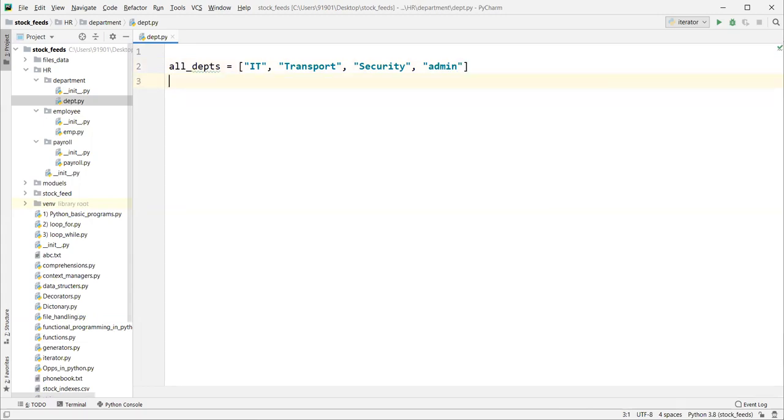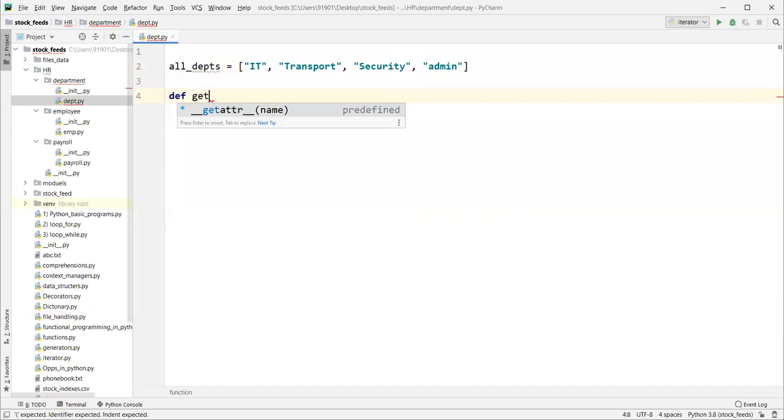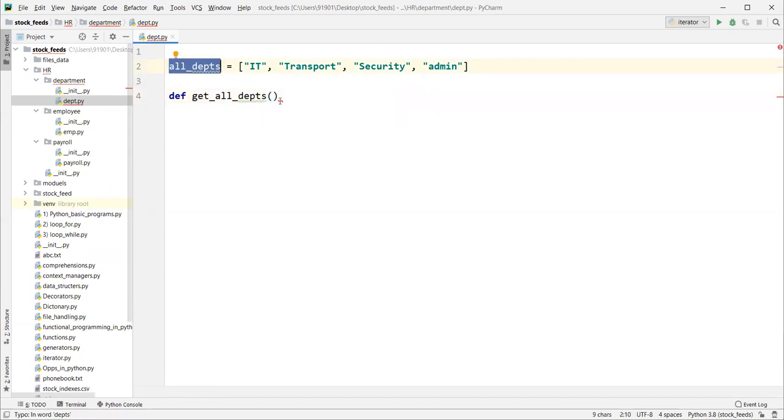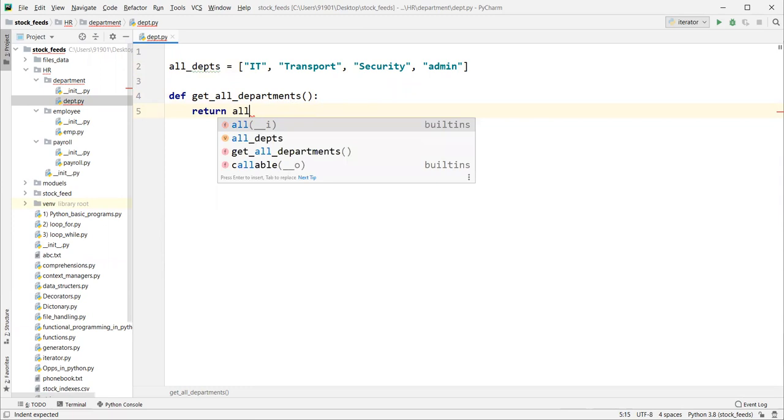Inside here we have one function, get_all_depts. In reality this data will come from the database; for now I am just hard coding it here. Basically I can simply return this all_depts variable.